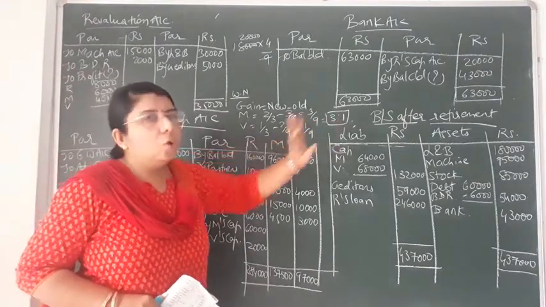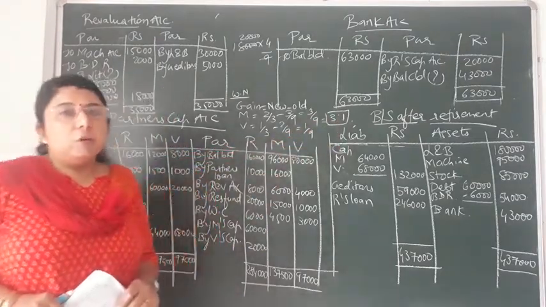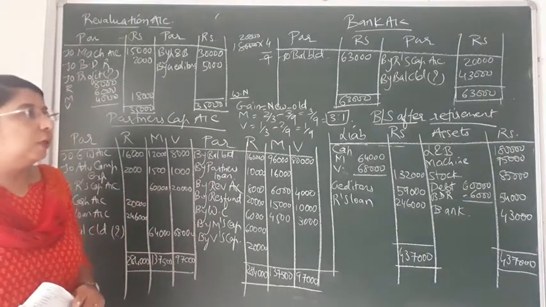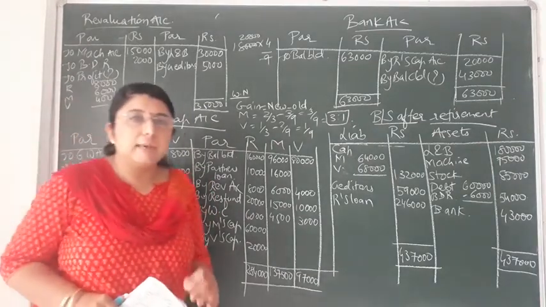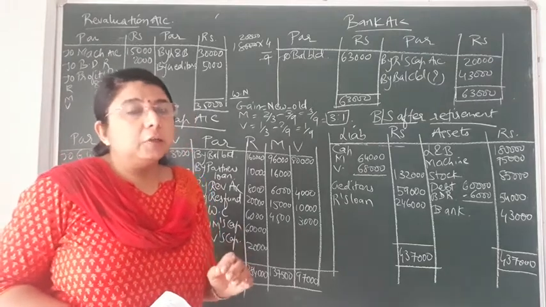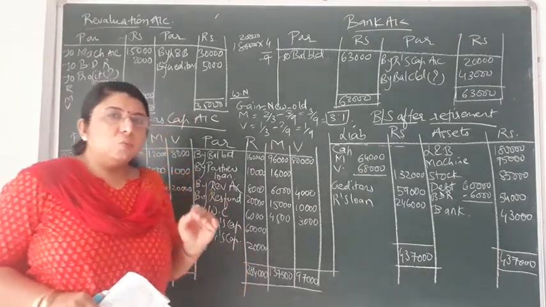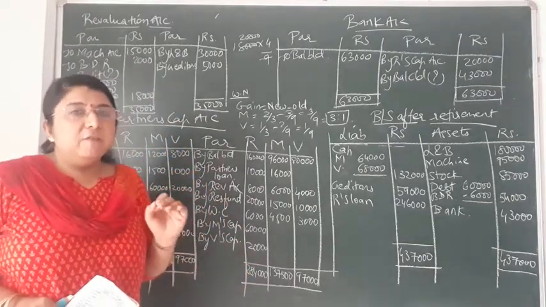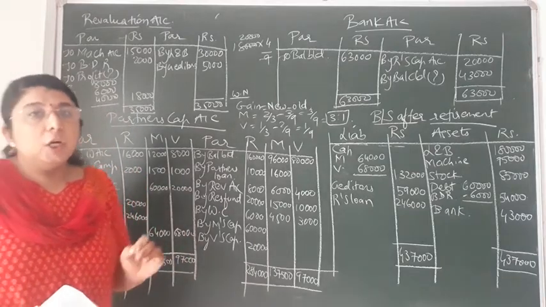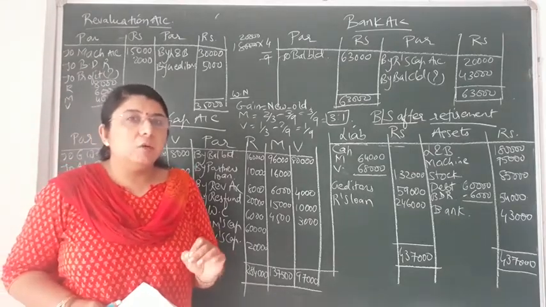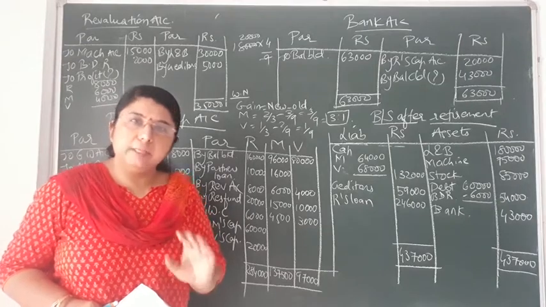We have already discussed the journal entry for it, that is the continuing partners' capital accounts debit. Now what are the continuing partners over here? Mohit's capital account debit, Virat's capital account debit, to Rohit's capital account credit. Rohit is the retiring partner.